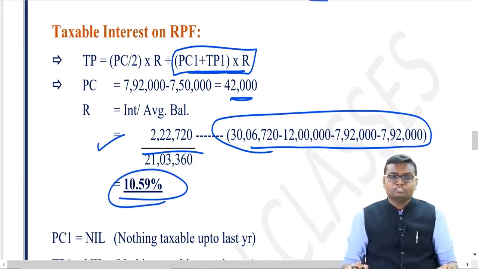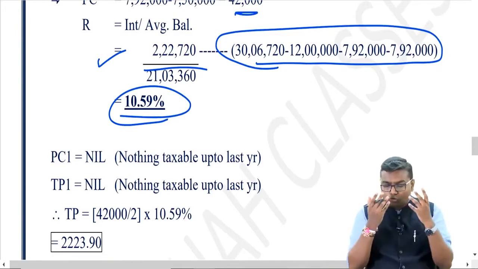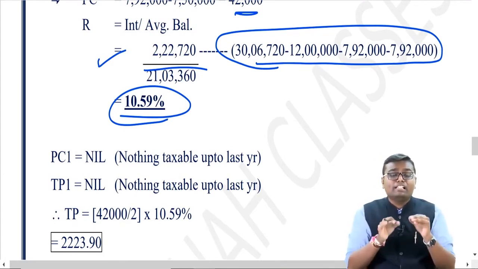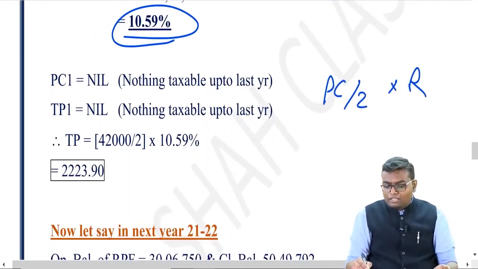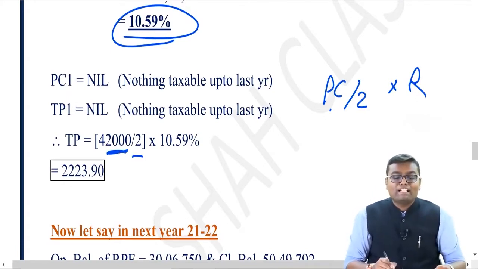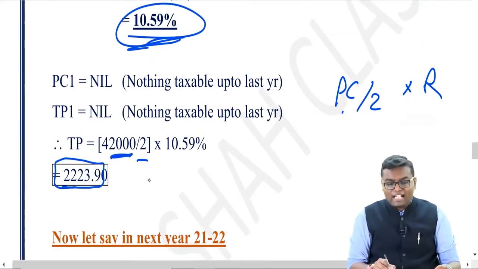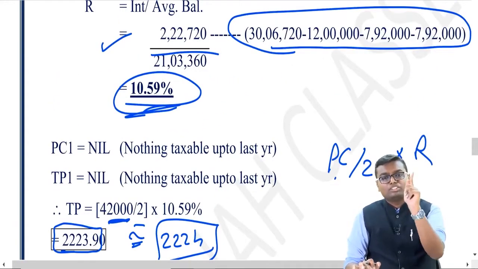10.59%. Now there is nothing called PC1 in this case, because up to the earlier previous year nothing was taxable. This rule was not operative. There is nothing called TP1, that is, the interest component was also not taxable. So what will be the current year interest component which is taxable? TP is equal to PC divided by 2 into R. PC is 42,000 divided by 2 multiplied by 10.59%, that is the effective rate of interest which we found, which is coming to 2,223.9, approximately 2,224. Means during the year 42,000 rupees of employer contribution is taxable.